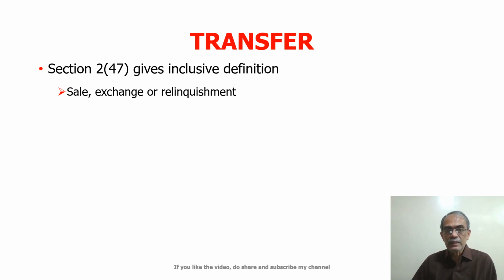But as far as income tax is concerned, to apply the provisions of capital gain, I must be able to compute the income from capital gain. Now, how is this computation possible? That is by determining first the cost of the asset and secondly the consideration received. The difference would be the profit, right?